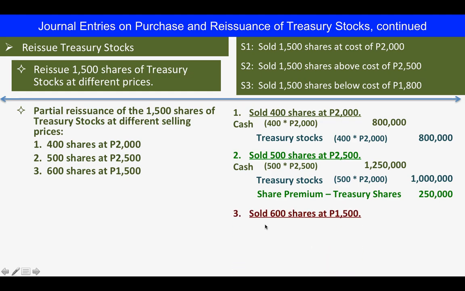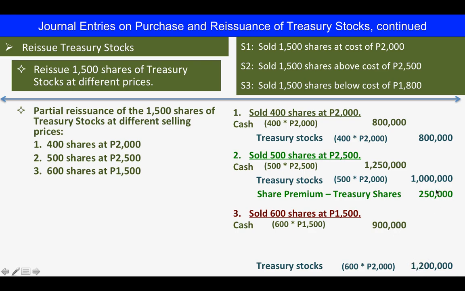For situation 3, we sold these 600 shares at 1,500. So our cash is 600 times 1,500. That will give us 900,000. And we are selling the treasury stocks, and the cost of our treasury stocks is 600 times 2,000, so we have 1,200,000. So there is a difference, and we now have first to debit. Here, our rule is that we will have to exhaust first the share premium from treasury shares. Our difference is 300,000.